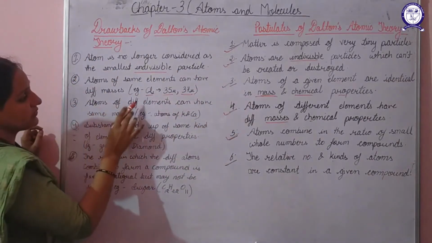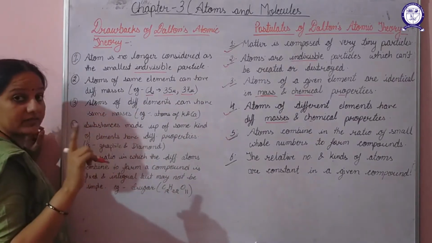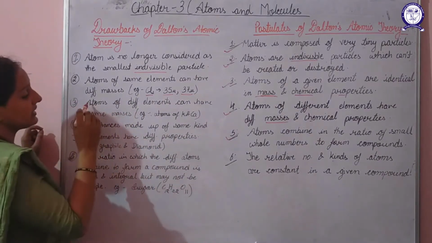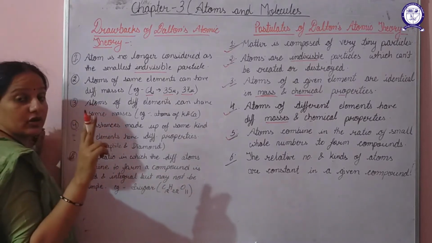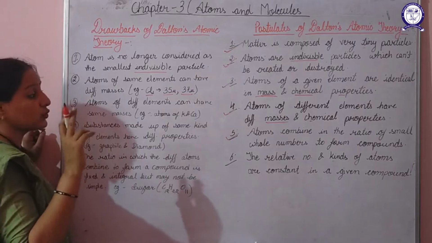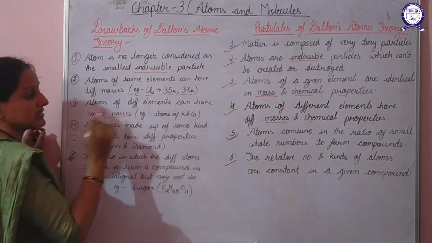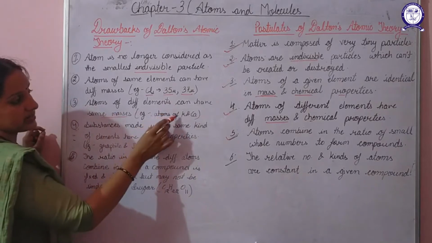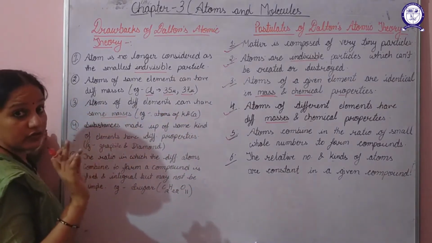Next one, atoms of different elements can have the same masses. That means when we discuss isomers, at that time this point will become clear to you. If we talk about two different atoms of two different elements, they can also have the same masses. For example, the atoms of potassium and calcium both have the mass number of 40.